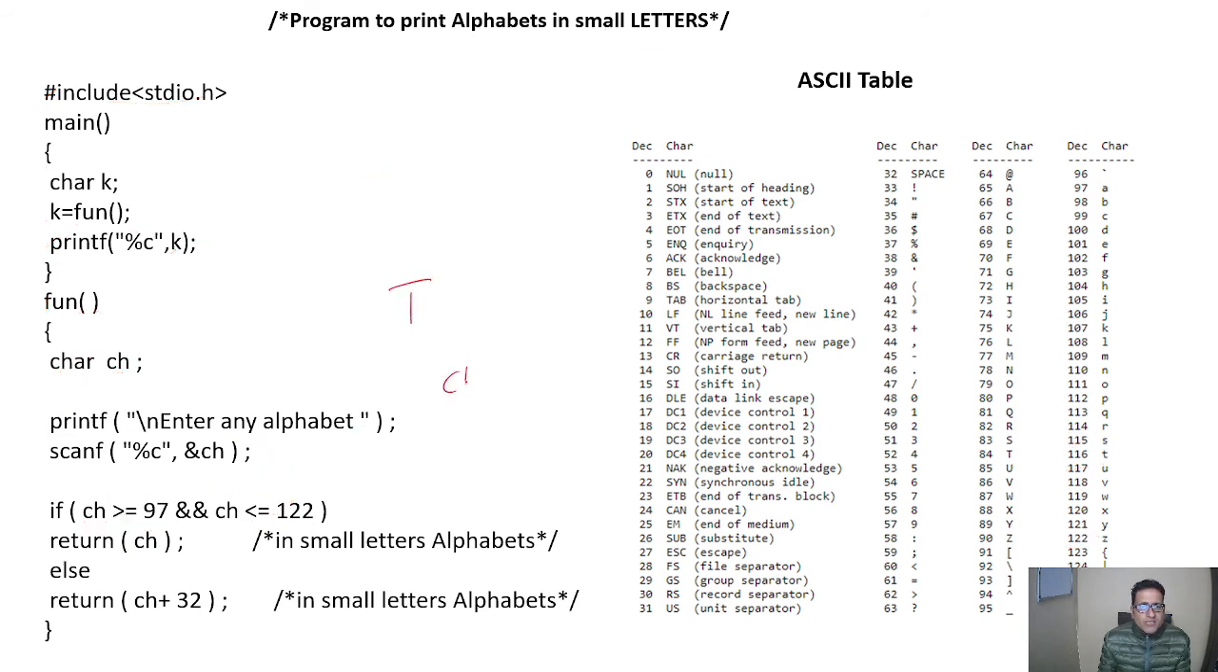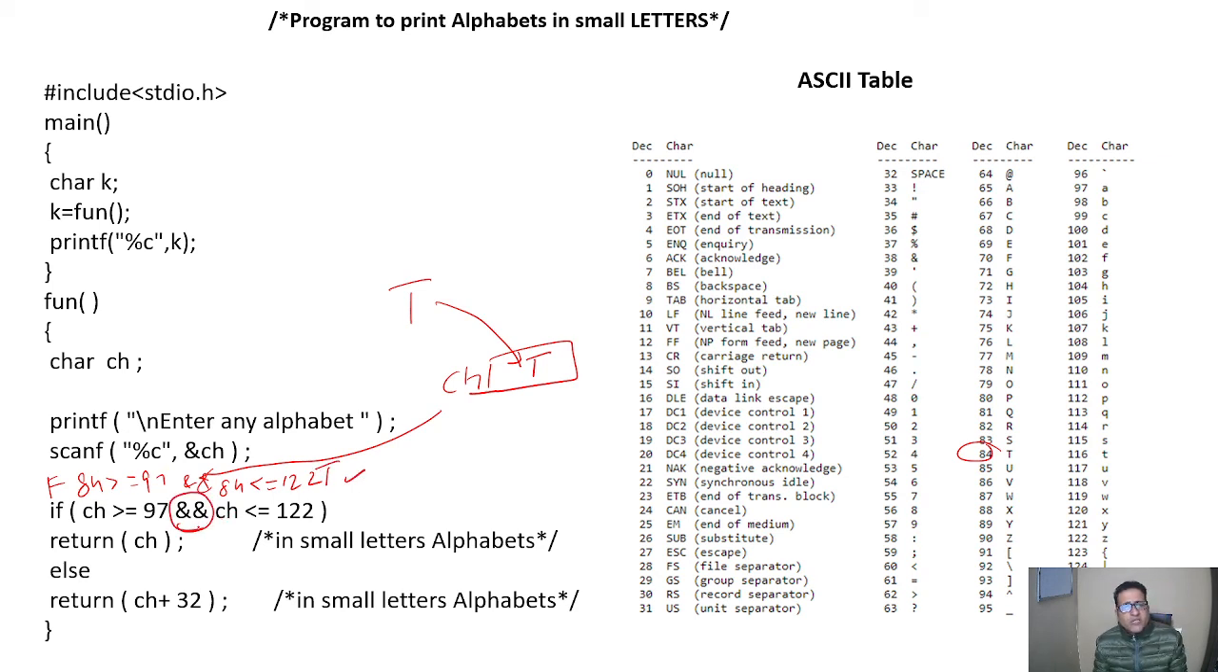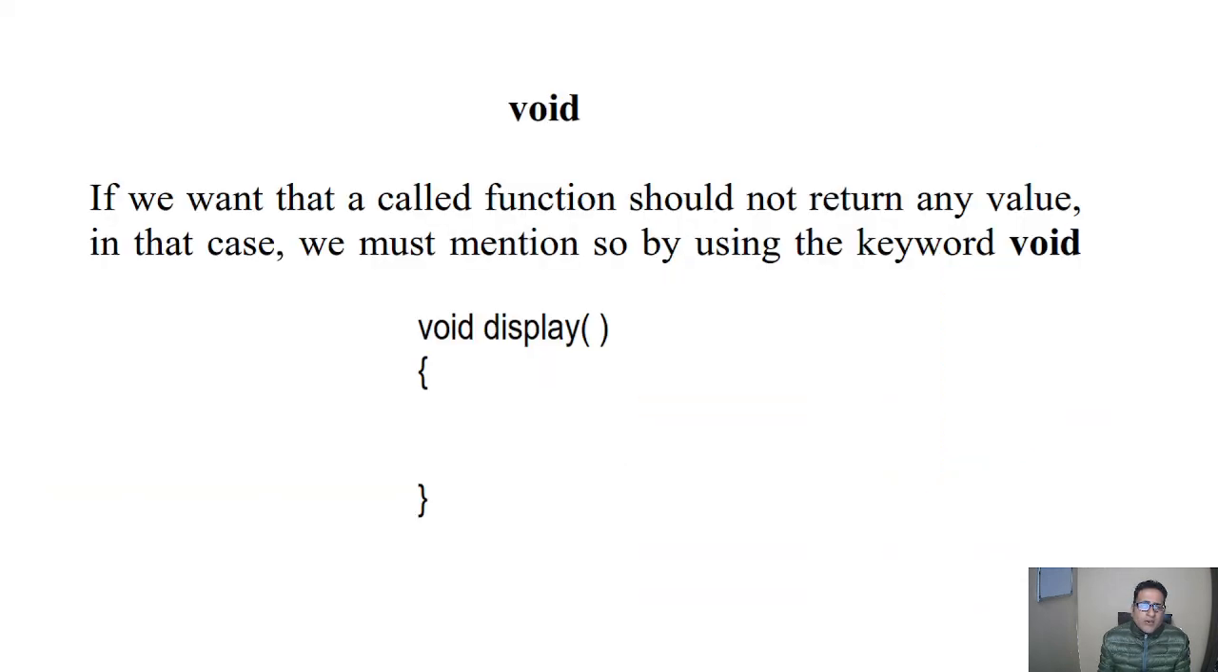But if this character ch has capital T, after entering this, it will check that capital T has the value 84. So 84 is greater than or equal to 97 and 84 is less than or equal to 122. So this condition is false, whereas this condition is true. But we require both conditions to be true because we are using the AND operator here. This is called the AND operator. So in the case of the AND operator, both conditions should be true.